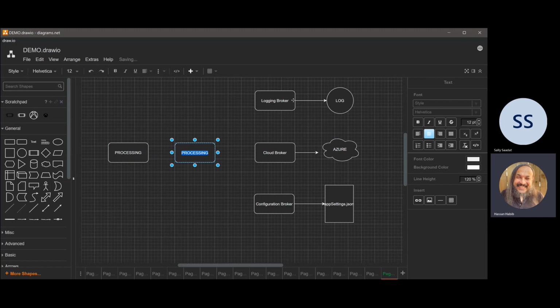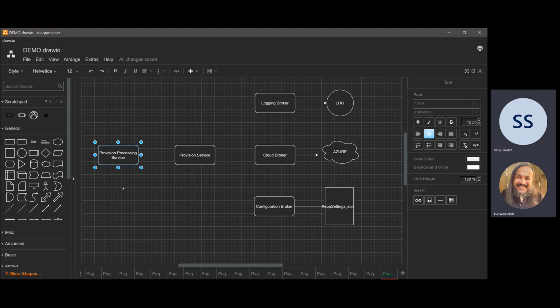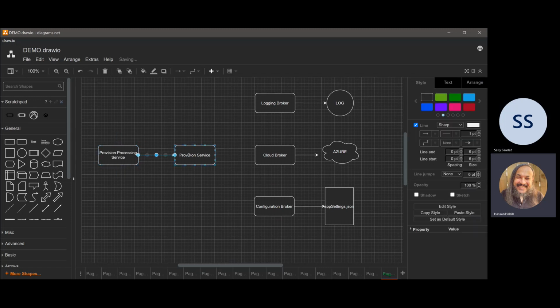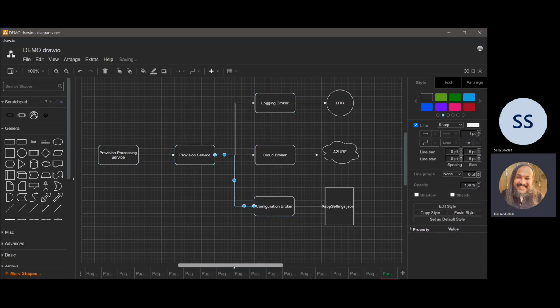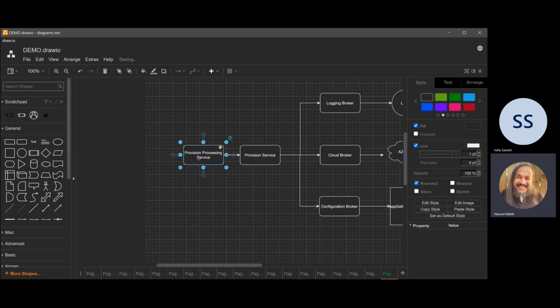It's going to be called cloud provision service. That's a foundation service. And then you're going to have in here a provision processing service like this. So this guy is going to call this guy, and this guy is going to call all these three guys to be able to get the data that it needs. And then at the very end, the entry point is your program CS.